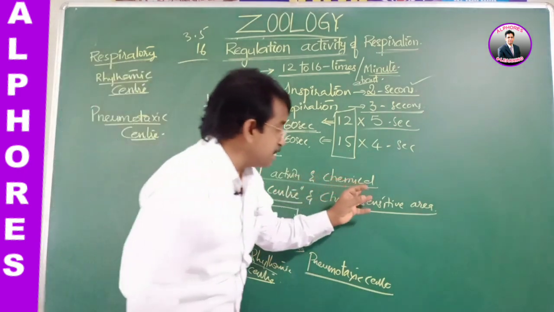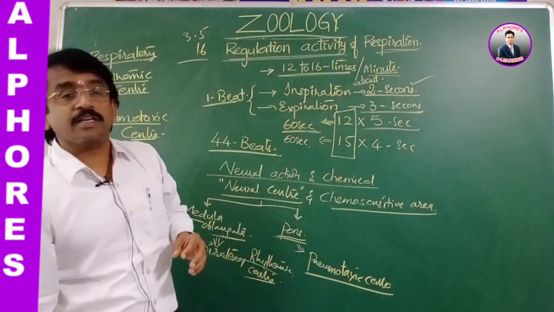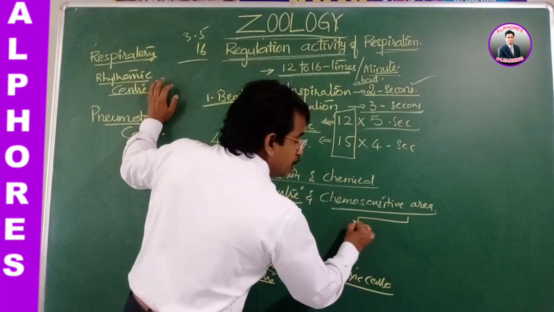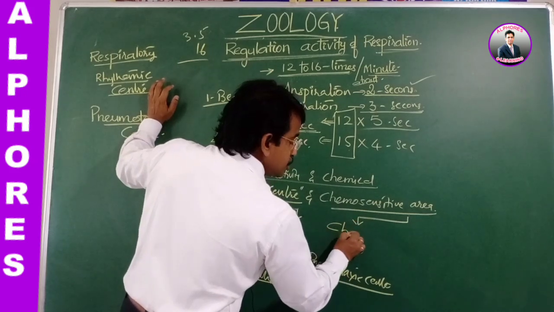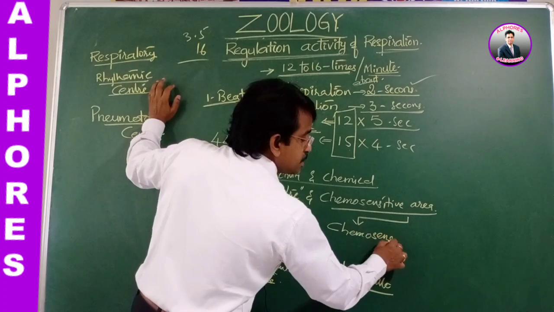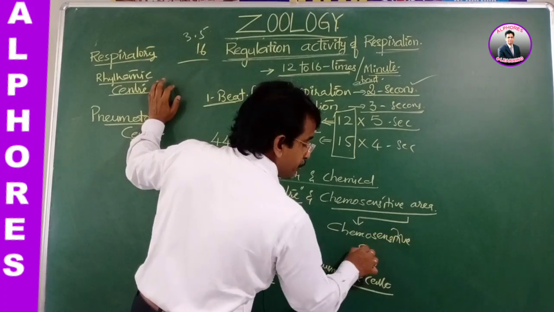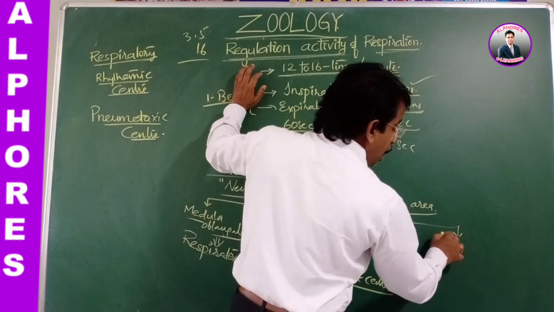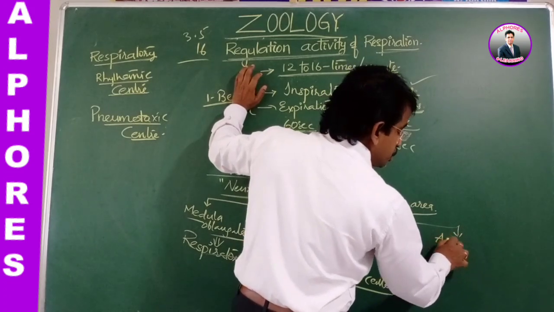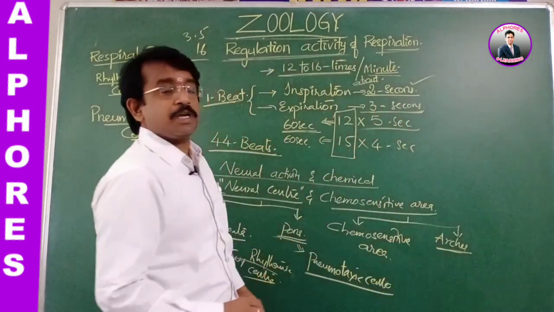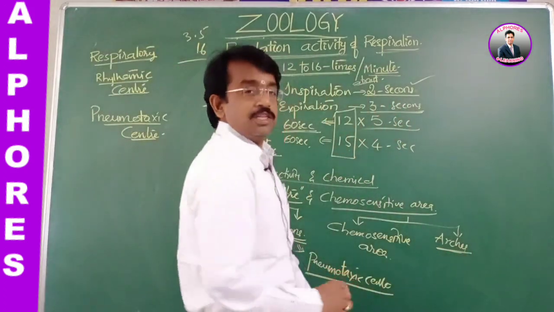Whereas the other one is named the chemical activity. Chemosensitive area, and another is named the arches, that is, sensory receptors associated with two arches.